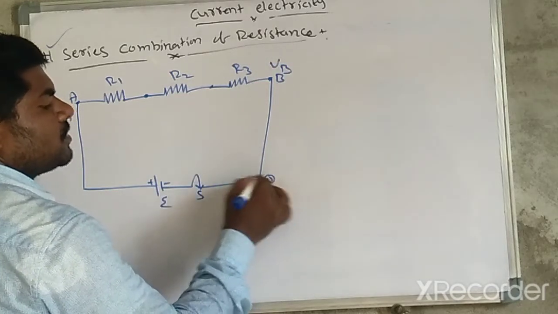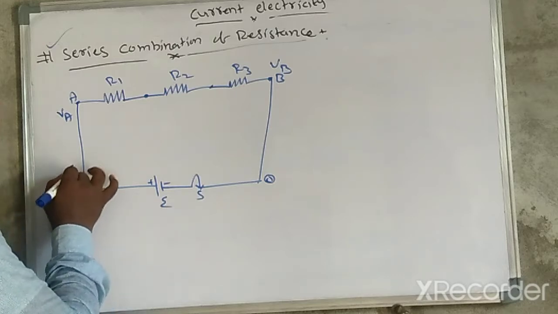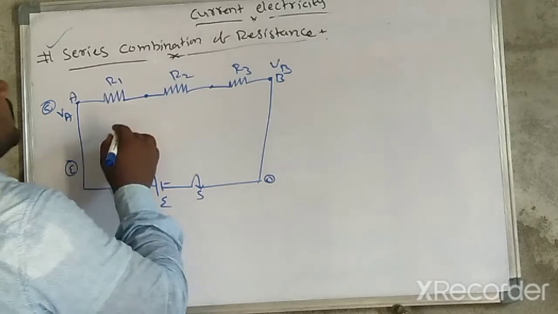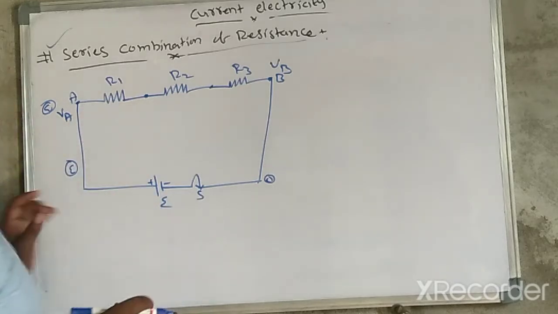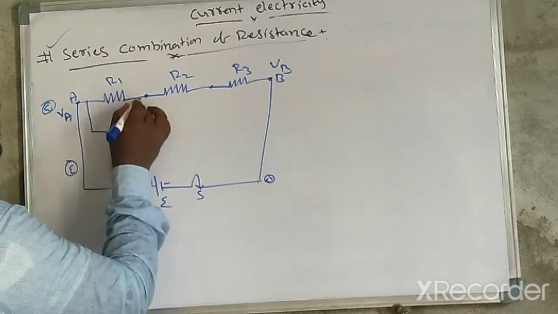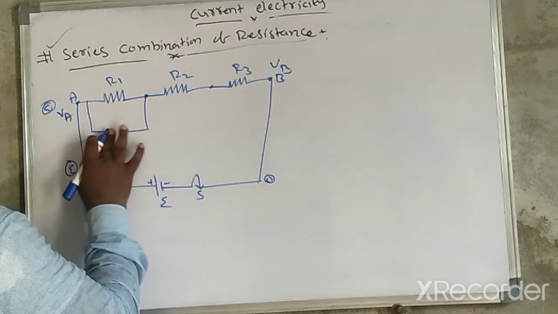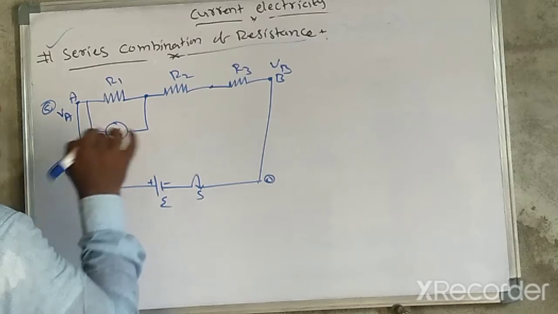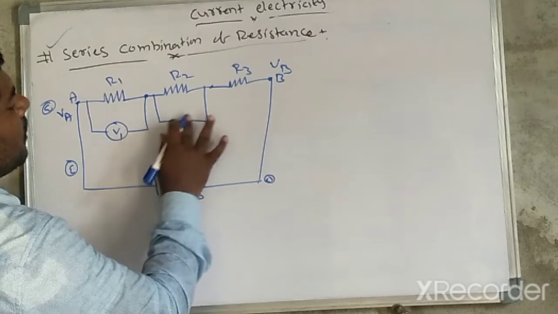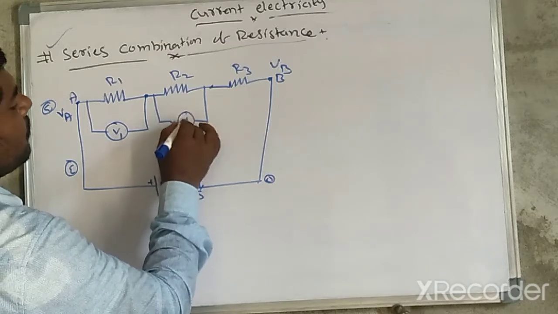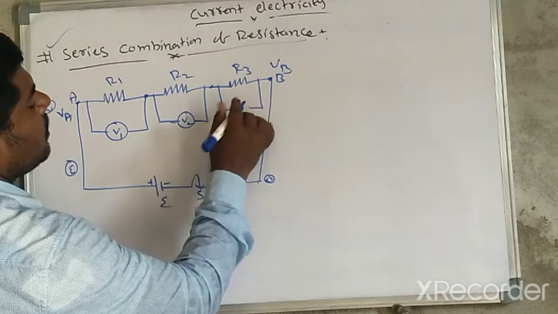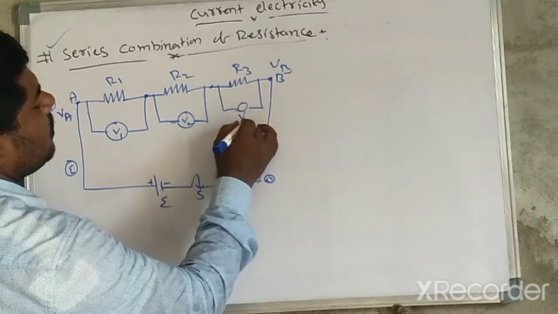That's why I will consider the 0 here. In this way E here also E. So the potential across R1, from here to here, I will consider V1. The potential across the R2 resistor, I will consider V2. And the potential across the R3, here the V3 potential.